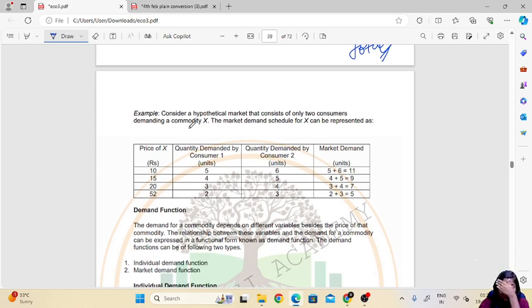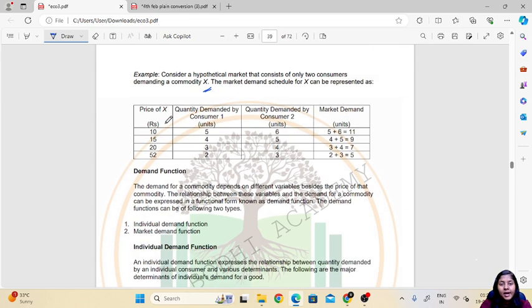Here we have considered a hypothetical market which consists of only two consumers demanding a commodity X. When the price is 10, consumer 1 demands 5 units and consumer 2 demands 6 units, so the total market demand is 11.